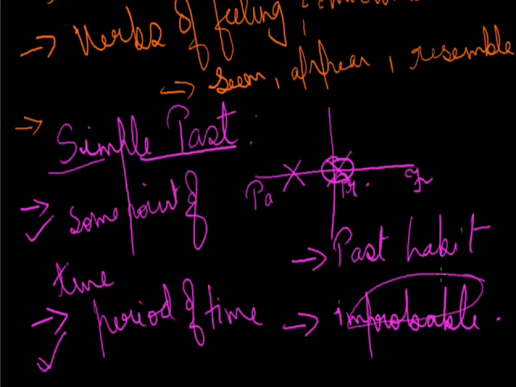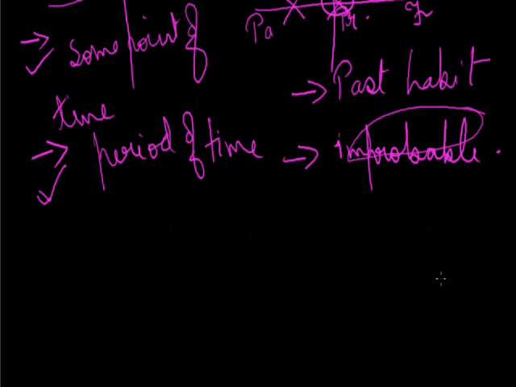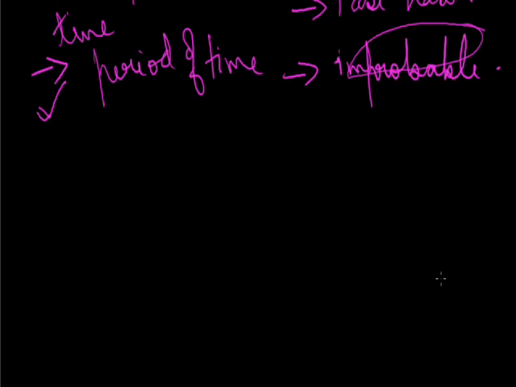Improbable. The word improbable means something which is not likely to happen. For example, if I knew his address, I would tell you. So the person would be able to tell an address only if he knew it. Second example, if I had money, I would purchase all this work. So he would be able to purchase all the works only if the condition is that he has money.